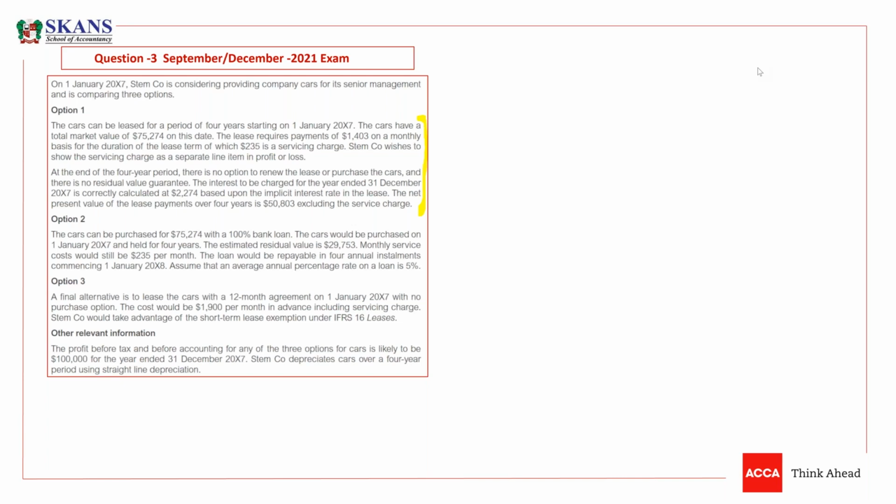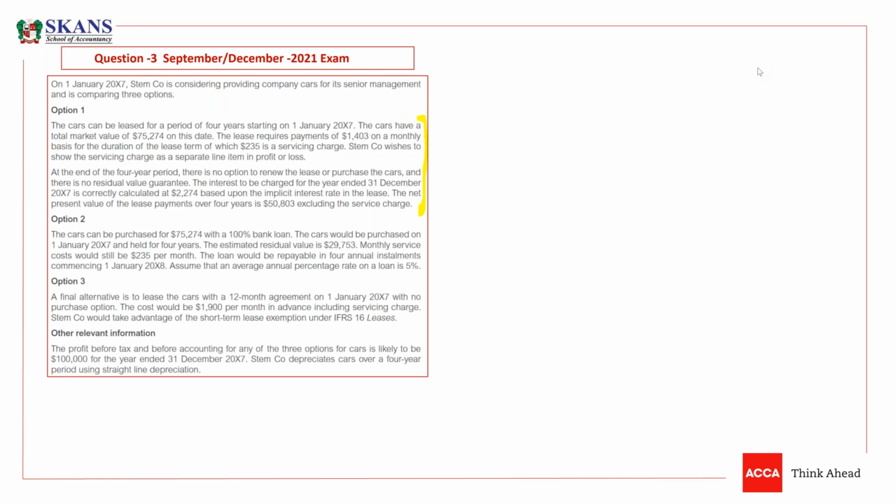Now, guys, at the end of the 4 year period, there is no option to renew the lease or purchase the cars. So you have to charge depreciation on the lower of lease term or useful life, because the asset will not remain with the lessee. Here the useful life is 4 years, and there is no guaranteed residual value.